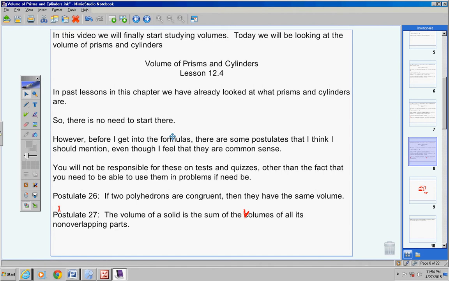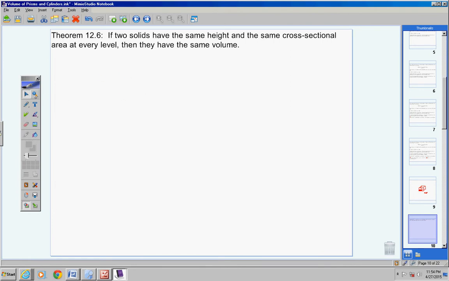I knew one of them would be a theorem. I just didn't get that specific, but one of them's a theorem, and you're not responsible for this theorem, okay? So you can write it down or not write it down. It's totally up to you. But you're not responsible for this, as in terms of fill in the blanks. You are responsible for it, though, when it comes to understanding what it means, so you can use it in problems.